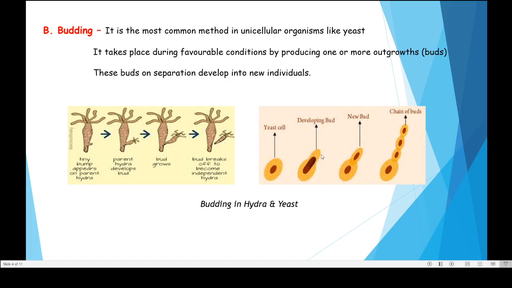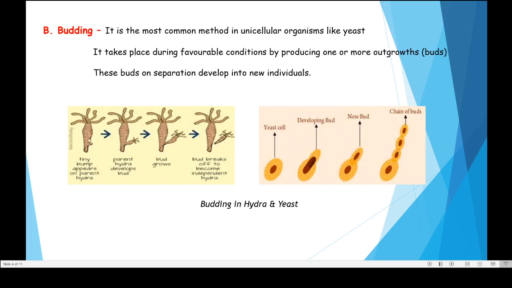This is the developing bud of the yeast cell. It gradually increases and gets detached from the yeast cell, and then the detached bud grows as a new individual. This is the budding process.